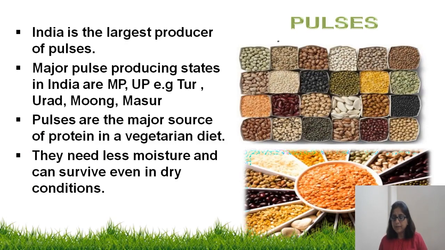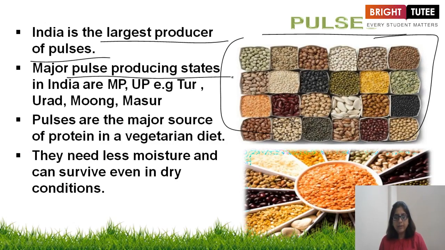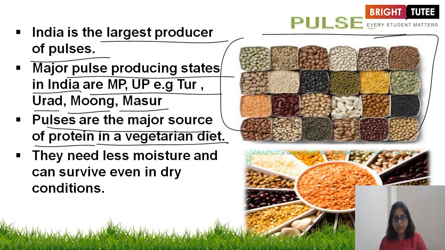Now the pulses. I suppose you all know what pulses are. Here are the pictures also. India is the largest producer of pulses. Major pulses producing states in India are MP, UP, that is Madhya Pradesh, Uttar Pradesh. And examples are Tuar Dal, Urad, Moong, Masoor. Pulses are the major sources of protein in a vegetarian diet, and they need less moisture and can survive even in dry conditions.